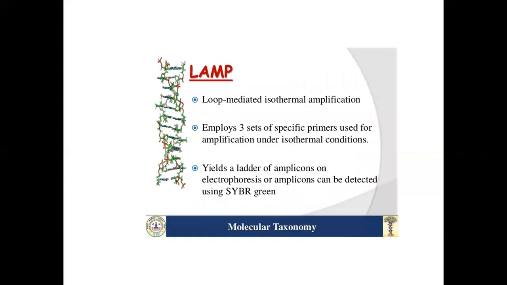LAMP, loop mediated isothermal amplification, employs 3 sets of specific primers used for amplification under isothermal conditions. It produces a ladder of amplicons on electrophoresis, or amplicons can be detected using SYBR green.